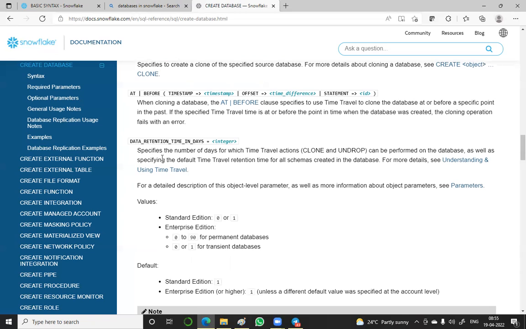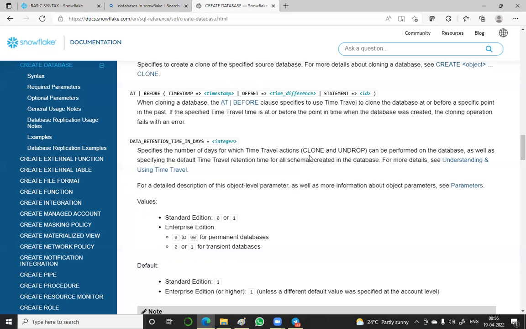So our retention is how much and how long it is. So data_retention_time_in_days is equal to whatever integer you give, that much will be the retention time. It specifies the number of days for which time travel actions, clone or undrop, can be performed. That is, for how many days on that particular source specified database you can take a clone, that is a copy, a zero copy, I told you clone means zero copy, or undrop, that is, undropping what was dropped. We can perform these two operations, but only up to that time. Whatever number of days we give as the retention time in days, up to that many days we can perform these actions.